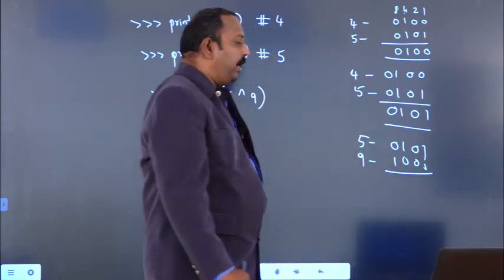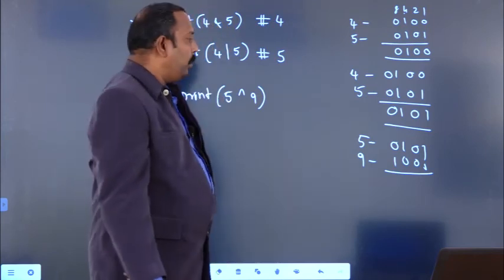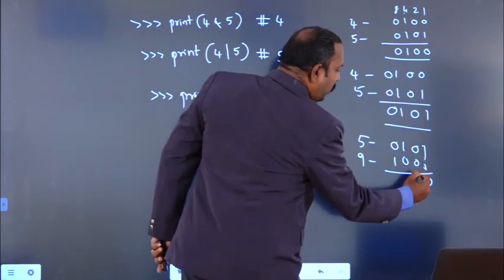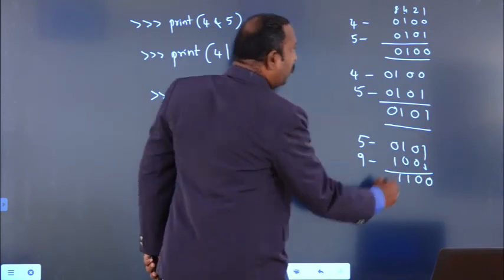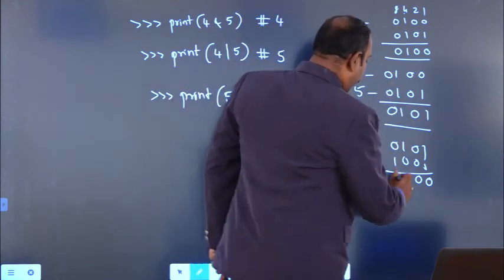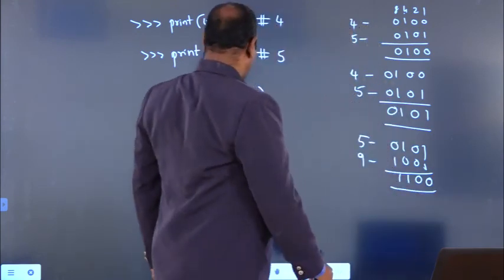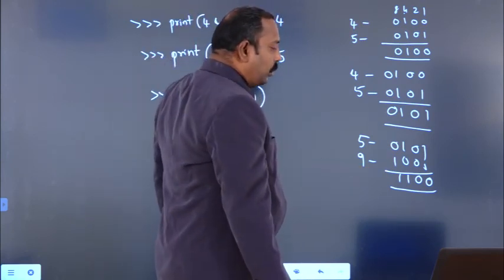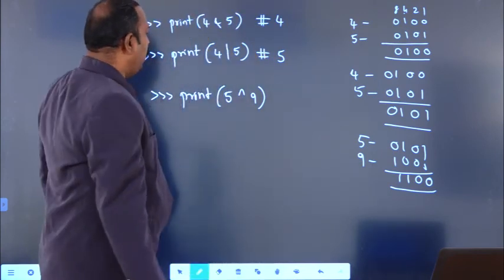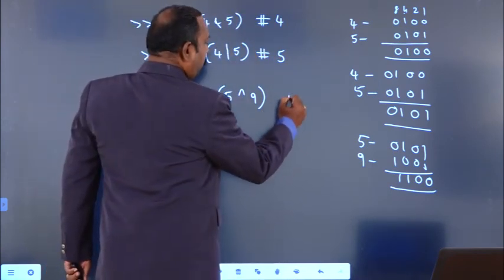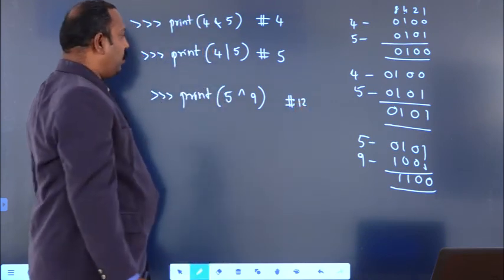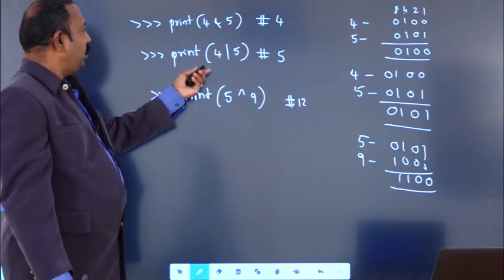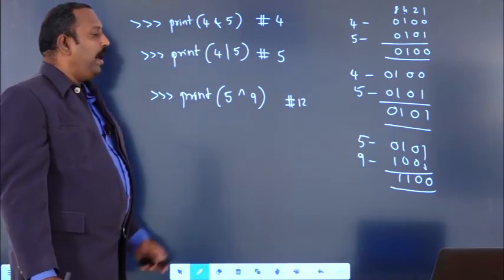When coming to the XOR, what is the rule? If both the bits are different, then the output is 1. If both the bits are the same, then the output is 0. So what is the output we got here? We got 1 1 0 0, that is nothing but 12. You will see if it is wrong or right when you see the execution. So this is bitwise AND, bitwise OR and bitwise XOR.